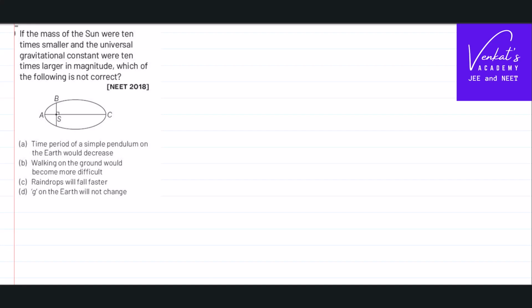This is the NEET 2018 question from gravitation. If the mass of the sun were 10 times smaller and the universal gravitational constant is 10 times larger in magnitude, which of the following statements are not correct? Be careful, what he is asking is which are not correct, right? So first of all, I have to find out how gravity varies. How do we get that relation between small g and capital G?